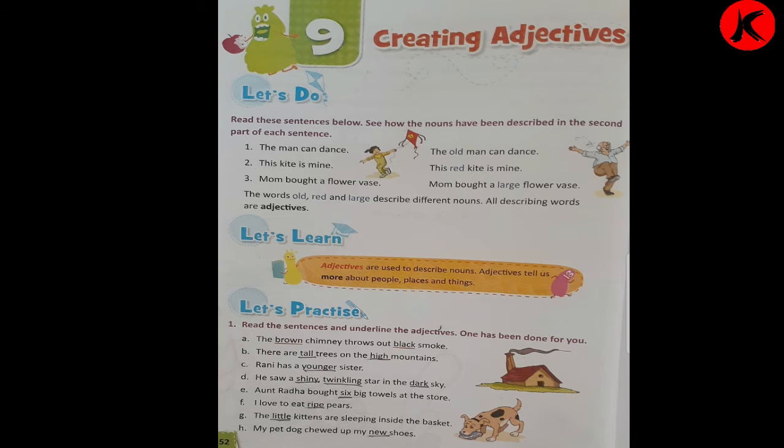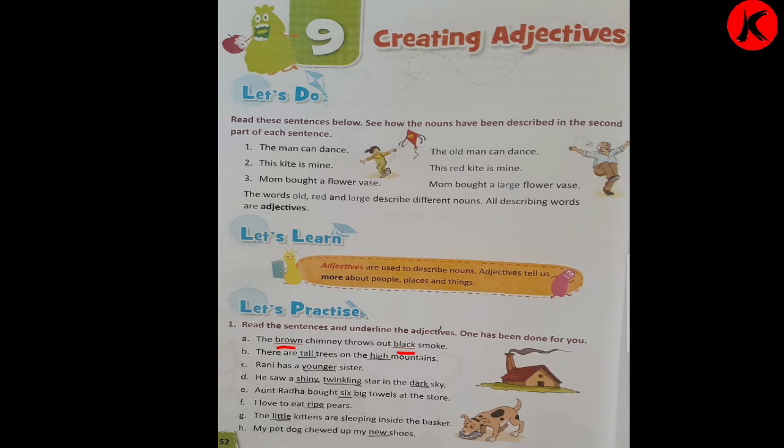Let's practice. Read the sentences and underline the adjectives. Okay, one example is given. A. The brown chimney throws out black smoke. Now over here the chimney is described as brown, so we have underlined brown, and the smoke is described as black, so we have underlined black. How is the smoke? The smoke is black. And how is the chimney? The chimney is brown.